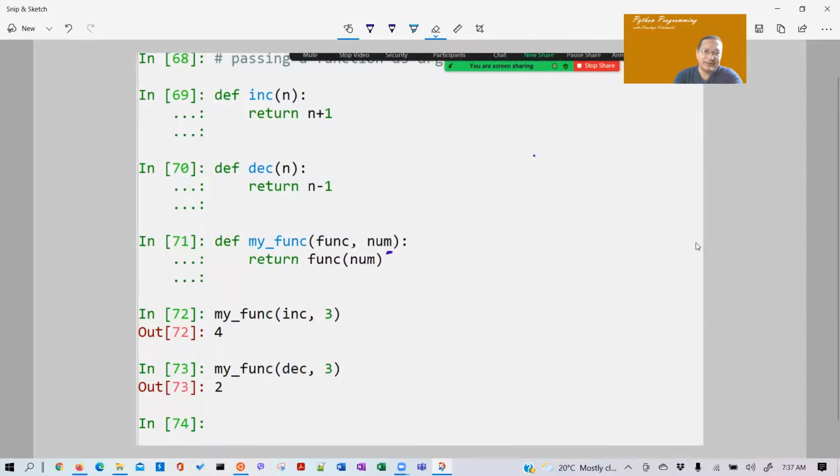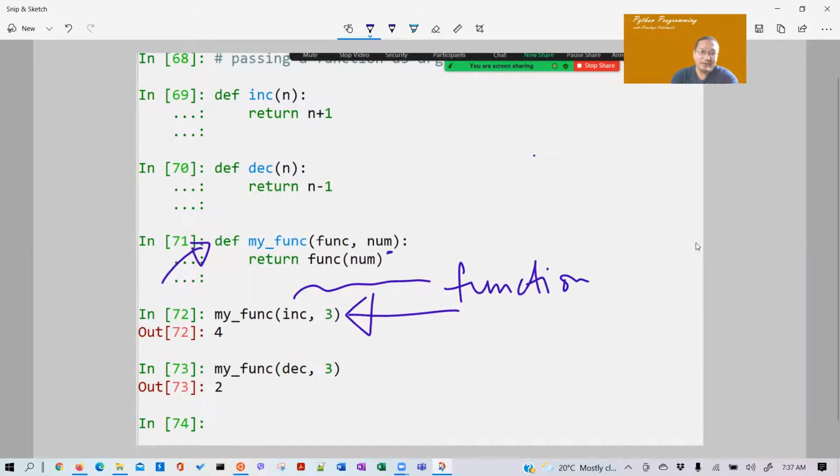Obviously, look at this. What are we doing? Calling the function. One function call with this, and your function call with INC when you pass it. So what is INC? A function. Yes, very good. INC is a function. So we are passing that function here.